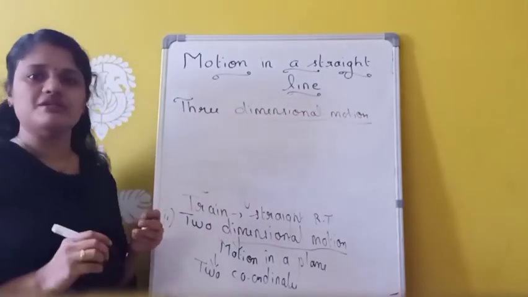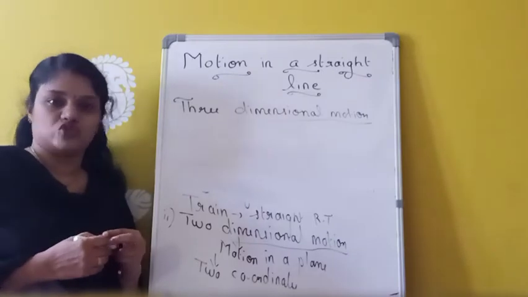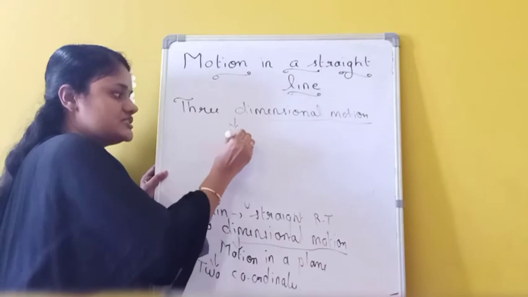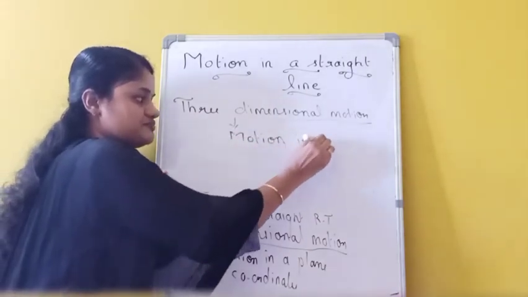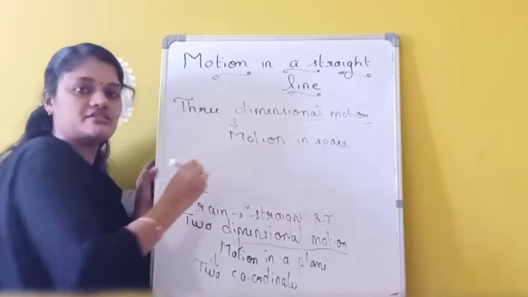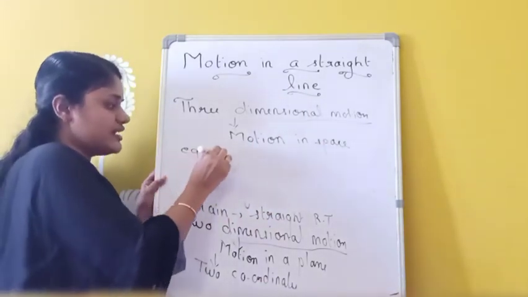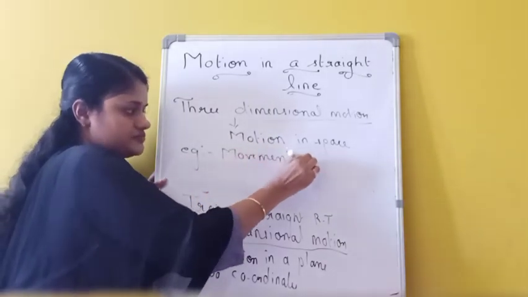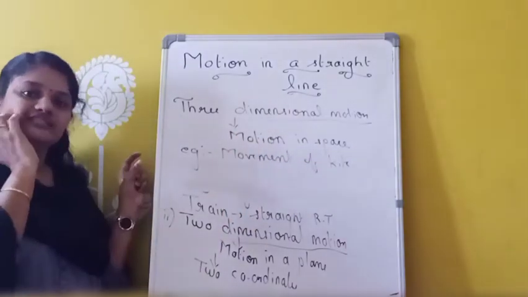So in three-dimensional motion, that object requires all the three coordinates to specify its motion. For example, movement in space. So motion in space can be considered as which one? Three-dimensional motion. It requires all the three coordinates to specify its motion. For example, movement of kite. It can be taken as which one? It is a three-dimensional motion.